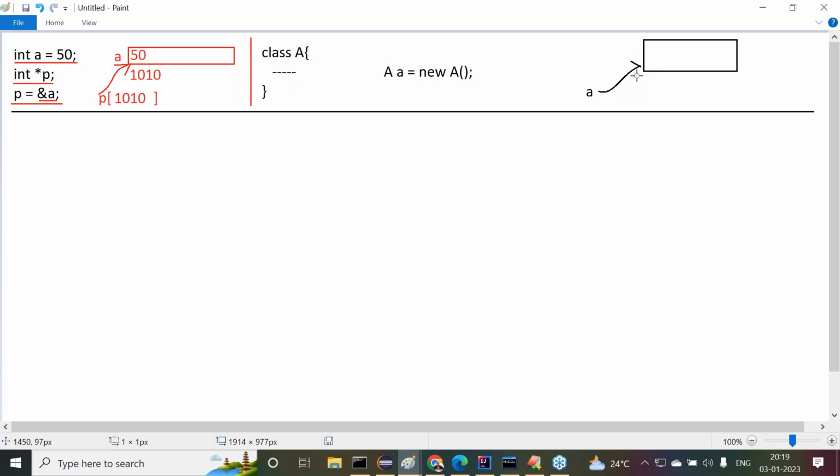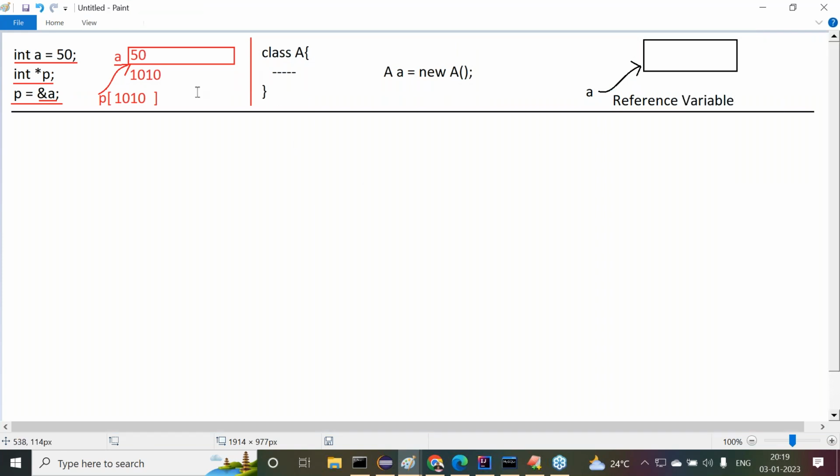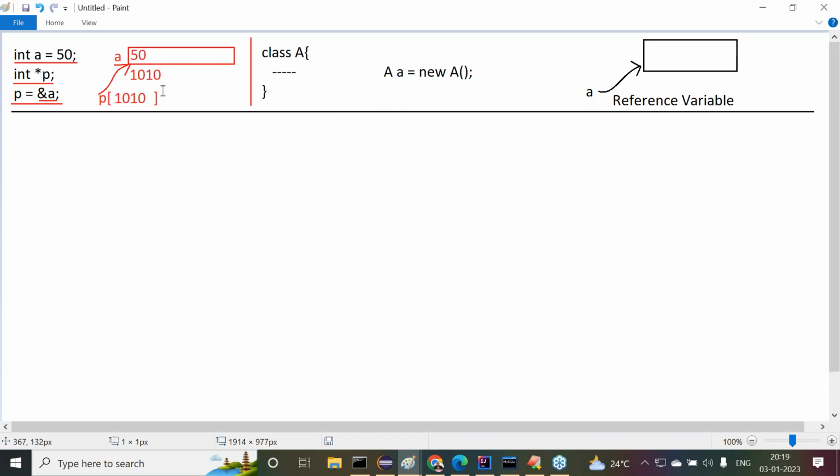Now understand my point clearly. In Java, this variable is called a reference variable. In C and C++, this variable is called a pointer variable.